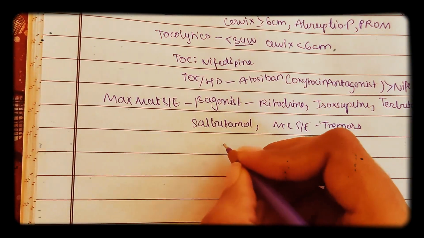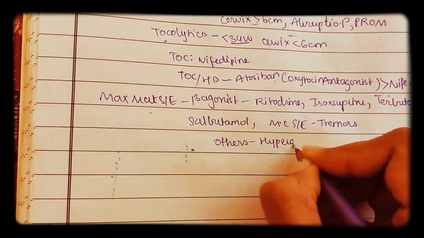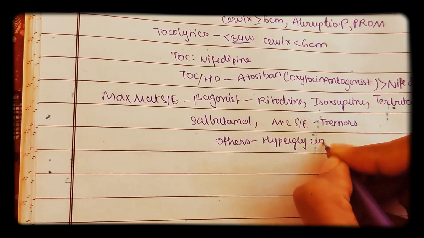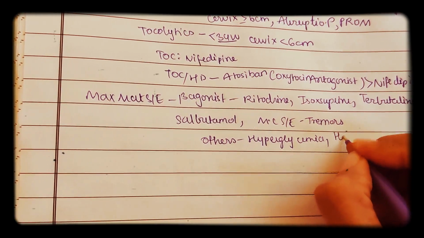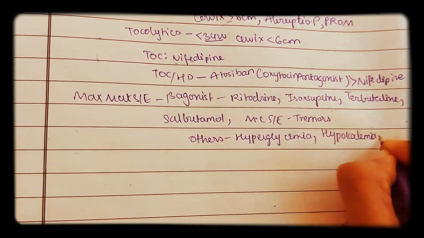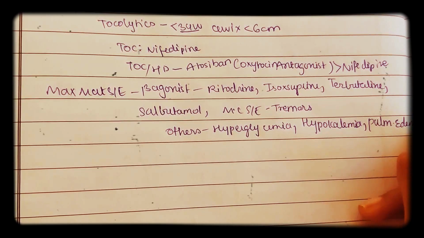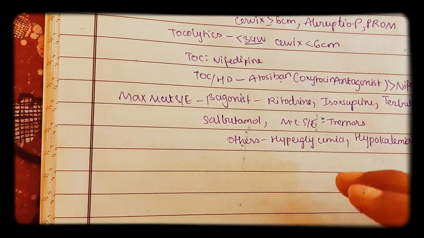Some other side effects are hyperglycemia, hypokalemia, and pulmonary edema. So all these are seen as side effects.